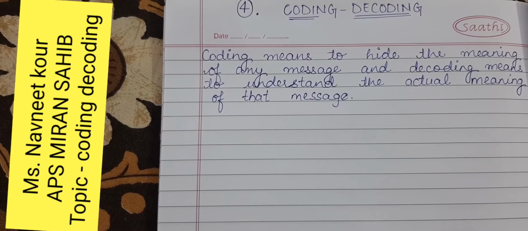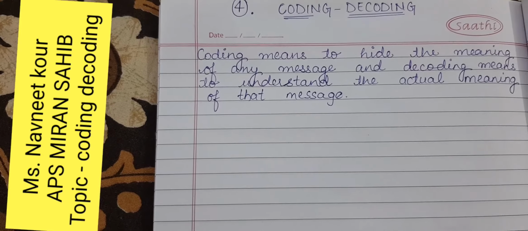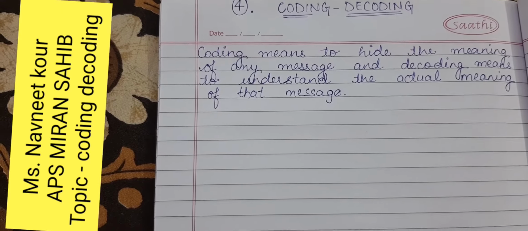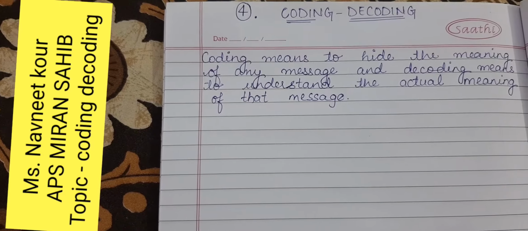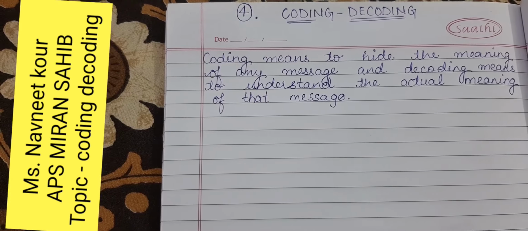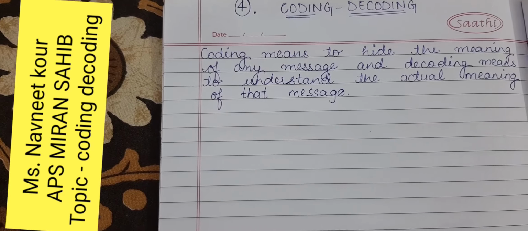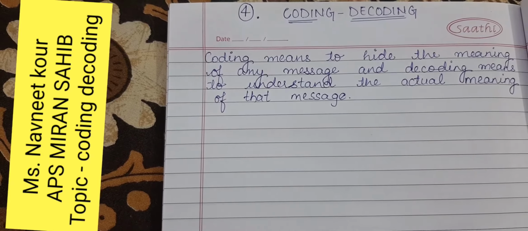For example, A at 1, B at 2, C at 3. We have 26 alphabets and we have given a number to each alphabet. You have to learn at which position your H will come, your Q will come, your L will come, so that you can easily decode the code which is provided to you.